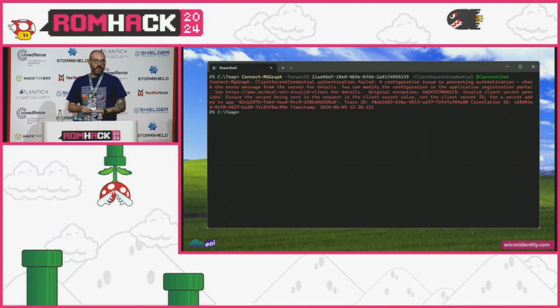Now if we run that Connect-MgGraph again, and here we're trying to connect to this device registration service, where earlier we'd be able to connect, we get this super cryptic error message from Microsoft, which again, they're not great with error messages, telling us that we might have our client ID and our secret transposed. But actually, in talking with them, they're saying this is effectively a mechanism that they have for their first-party applications to block the ability to hand out access tokens for things like device registration service.